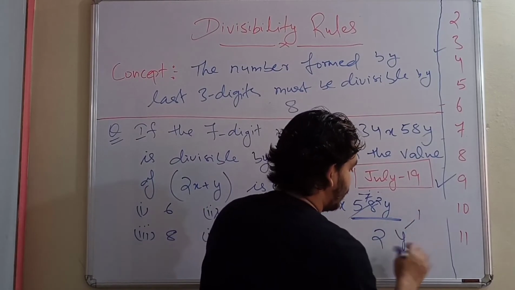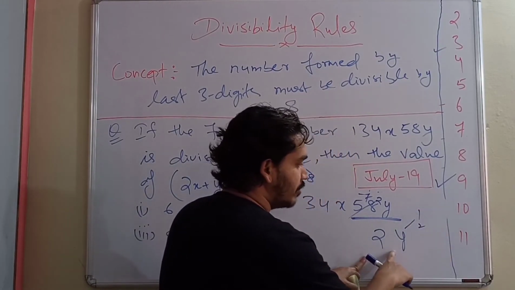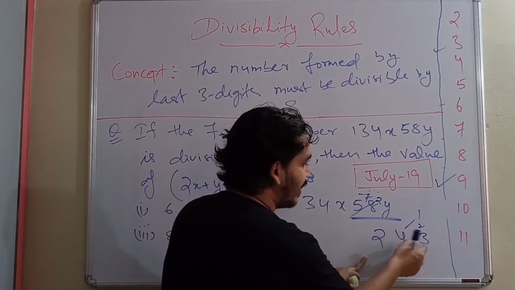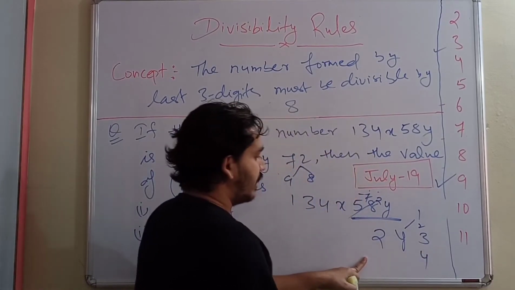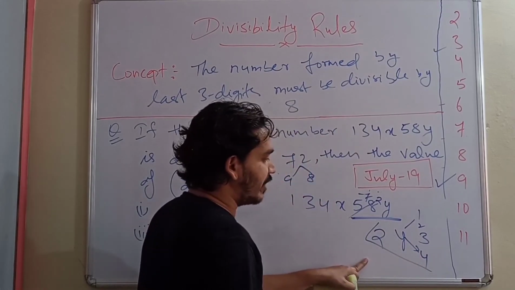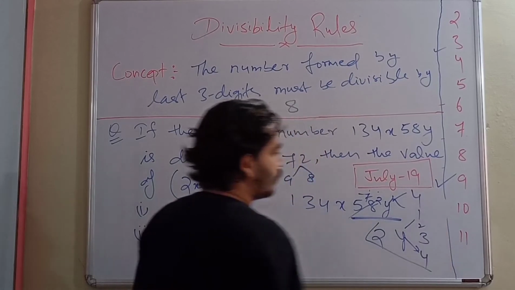If I keep 1, 21, it won't be divisible. If I keep 2, it won't be divisible. If I keep 3, it won't be divisible because 23 won't come in the table of 8. But if I keep 4, 8 3s are 24. So the possible value of y is nothing but 4. So we got the value of y as 4.